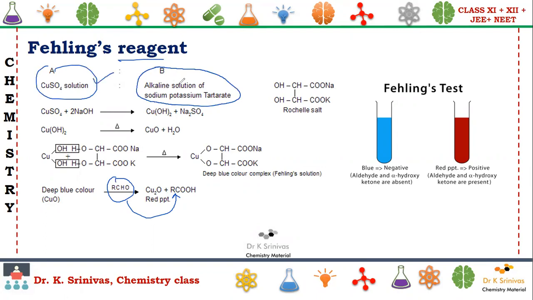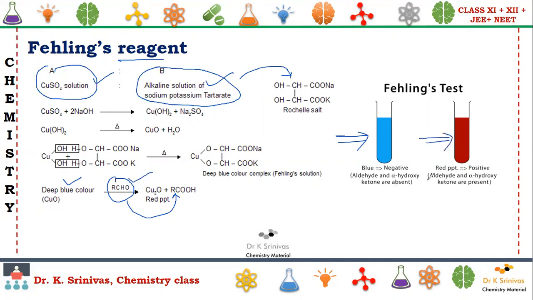B is alkaline sodium potassium tartrate, which is nothing but Rochelle salt. On combination, we get a deep blue color. This indicates the starting point. Upon reaction with aldehyde, it is converted into a red precipitate.